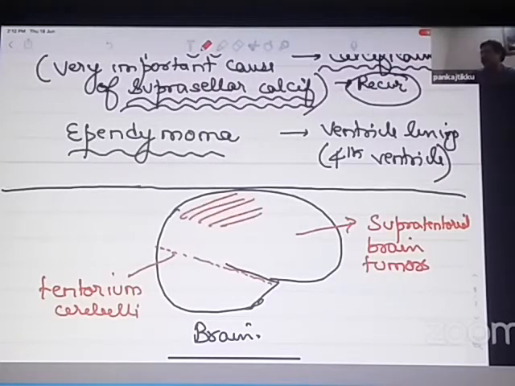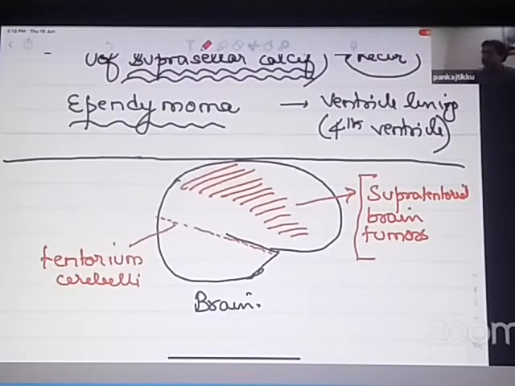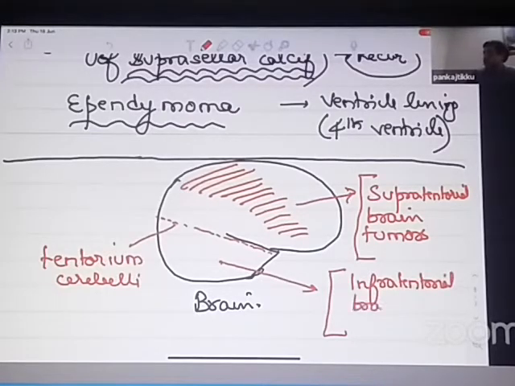So basically, most of the tumors which are arising from the cerebral cortex, the shaded area. The shaded area is the cerebral cortex. So most of the tumors which are arising from the cerebral cortex will be known as supratentorial brain tumors. While most of the tumors which arise from the cerebellar area, this area is the cerebellum, below the tentorium line, these will be known as infratentorial brain tumors.